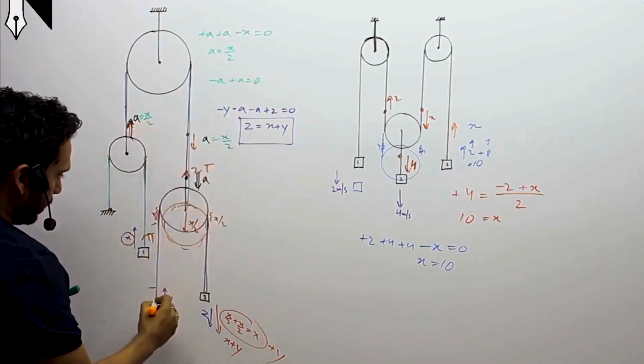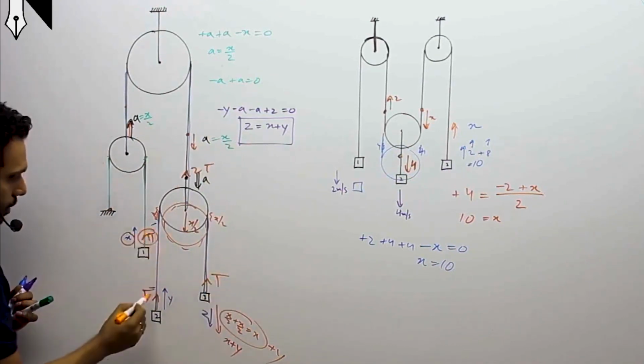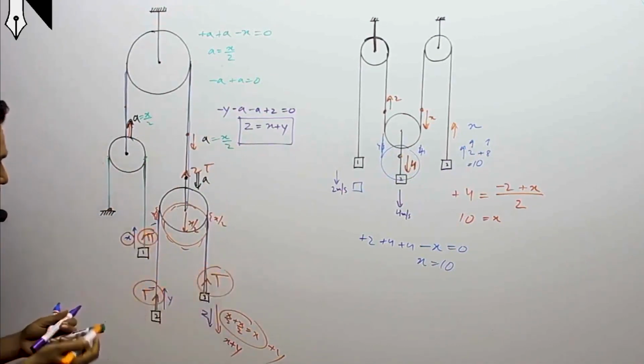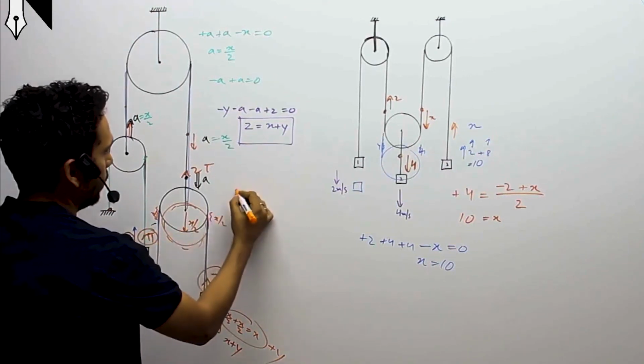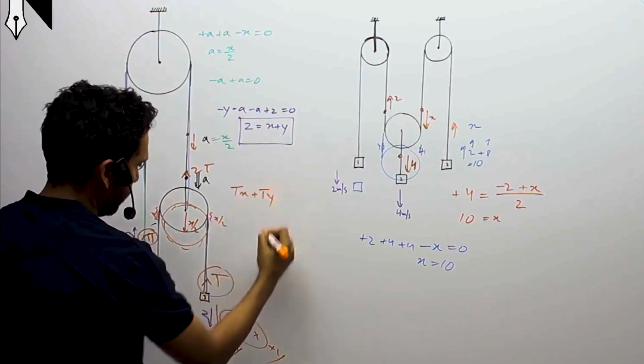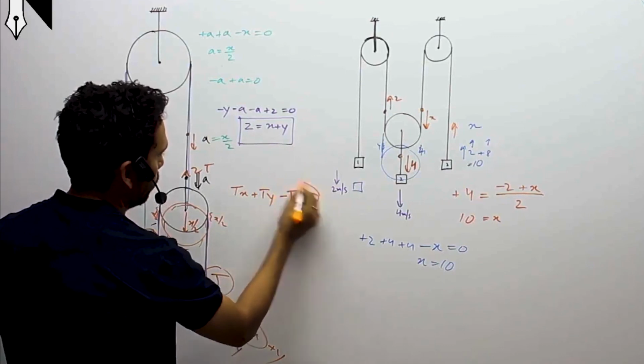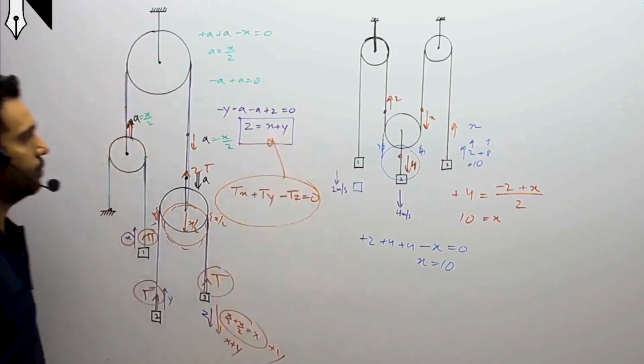So this is again T, and this is again T. So T tension, T tension, T tension. So work done is T in direction of X, Tx, T in direction of Y, Ty, T opposite to Z, minus Tz equal to 0. Again it gives you the same relation.